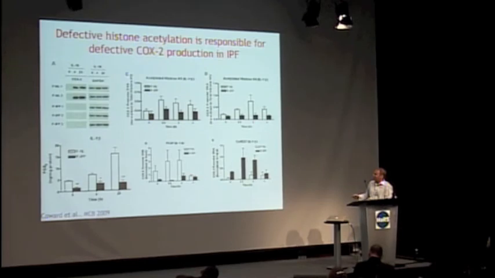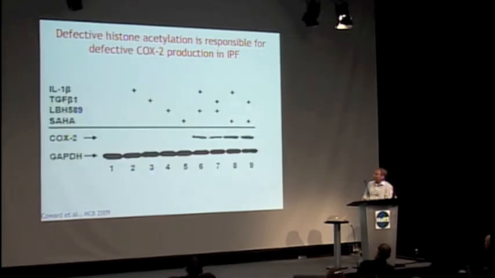And there's decreased recruitment of HATs to the COX-2 promoter in these fibroblasts from IPF patients, and enhanced recruitment of co-repressor proteins. So this is data from Alan Knox and Linhua Pang.